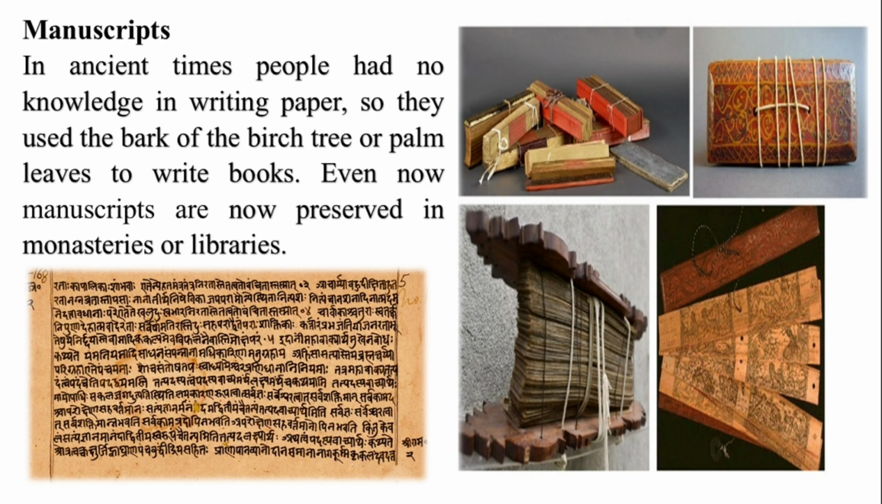Next, we are going to see in detail the different literary sources. The beginning of the literary sources you will find is manuscripts. Manuscript means in ancient times, people had no knowledge of writing paper. So they used the bark of birch trees or palm leaves to write books. Even now, manuscripts are preserved in monasteries and libraries, and you can see some pictures of manuscripts, and these are the pictures you will see.